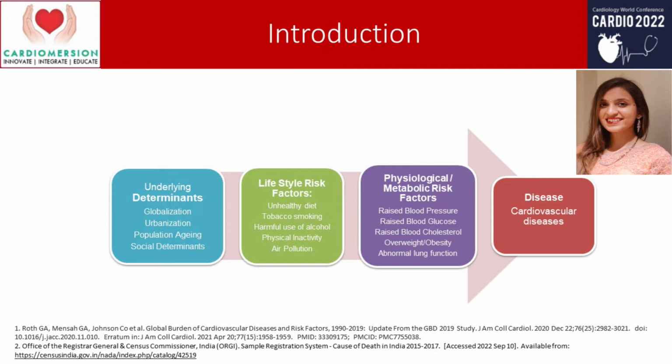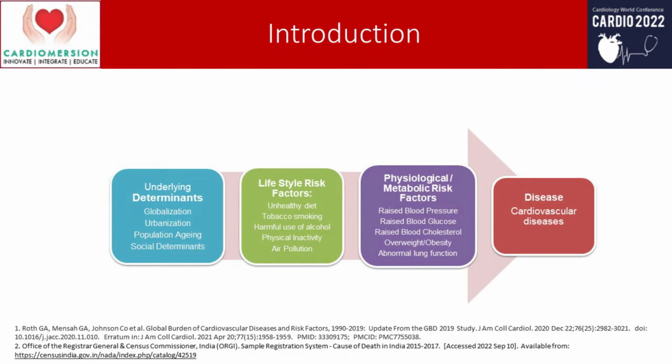These lead to changes in lifestyle, leading to lifestyle risk factors: unhealthy diet, tobacco smoking, harmful use of alcohol, physical inactivity, and air pollution. These further lead to metabolic risk factors: raised blood pressure, raised blood glucose, raised blood cholesterol, obesity or overweight, abnormal lung function, and they further lead to cardiovascular diseases.